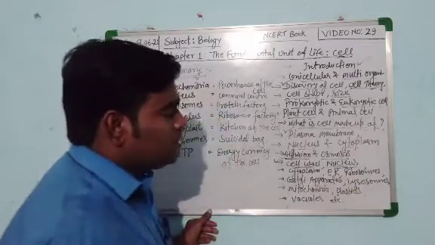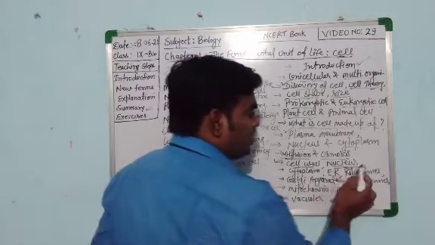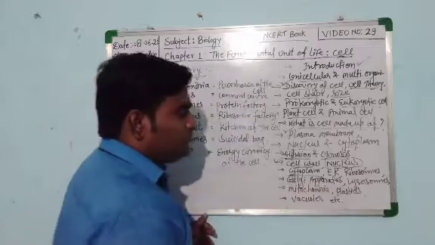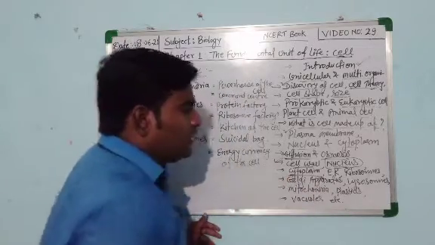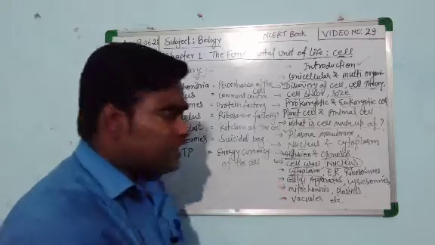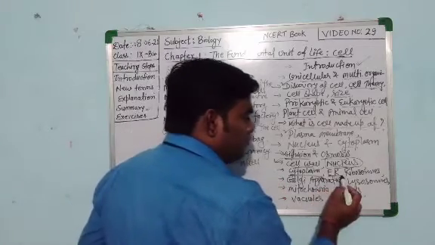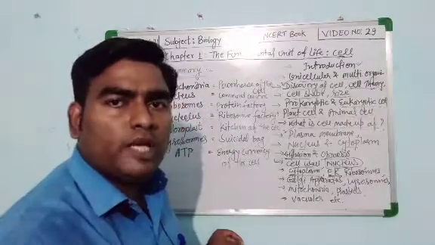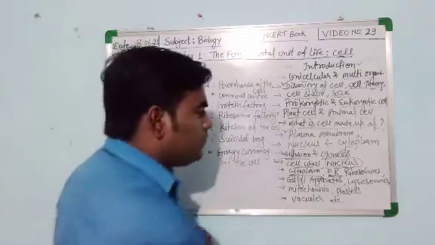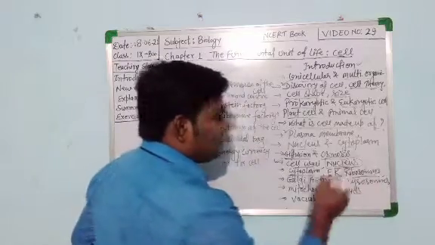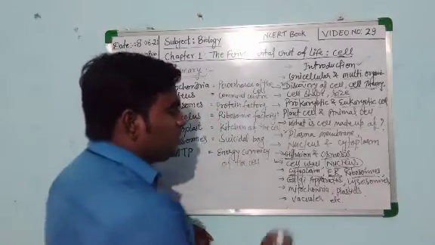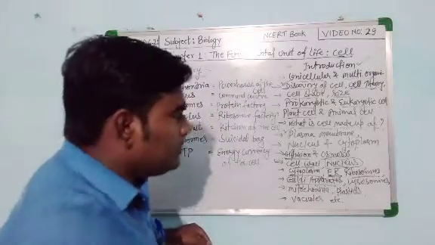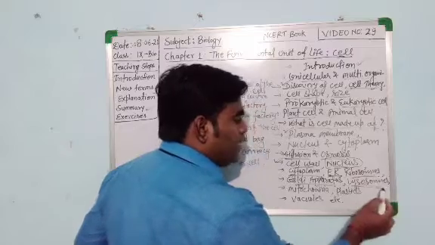Nucleus is the master of the cell, brain of the cell, their structure and function. Then cytoplasm and cytosol, and cytoplasm containing different cell organelles like endoplasmic reticulum. Then we saw the endoplasmic reticulum, their structure. There are two types of endoplasmic reticulum, smooth and rough. Then ribosomes, smaller subunit, larger subunit. Then Golgi apparatus, discovered by Camillo Golgi. Then lysosome, suicidal bag of the cell.